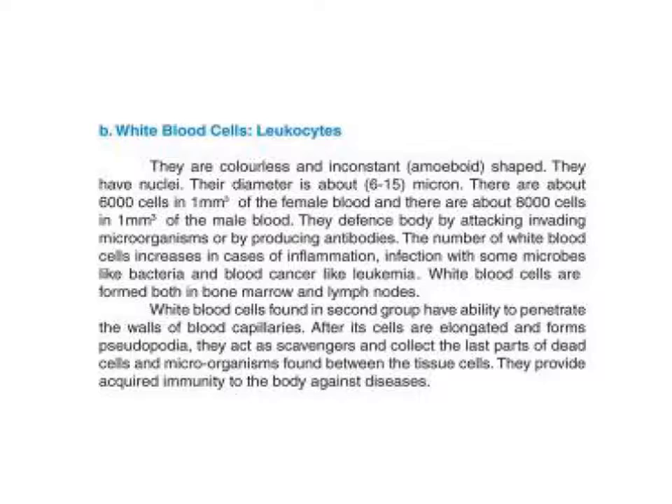There are about 6,000 cells of white blood cells in 1 cubic millimeter, but red blood cells are 5.2 million in male and 5 million in female. There is a very big difference between them. Their function is to defend the body by attacking invading microorganisms or by producing